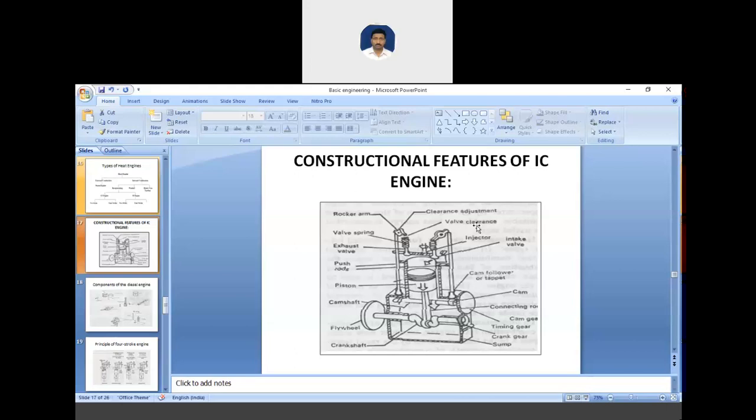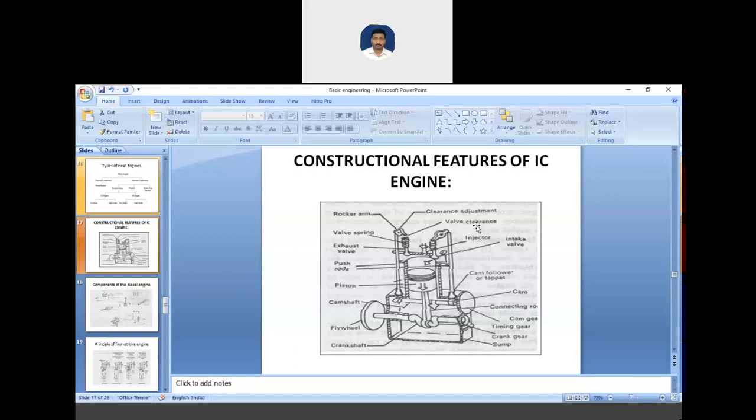Difference between SI and CI engine. I can't see the messages from chat. So someone was asking about SI and CI engine. First I told you the SI and CI engine difference. In SI, spark is used to burn the fuel, and in CI, heat from compressed air is used to burn the fuel.